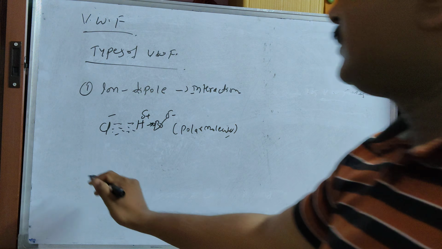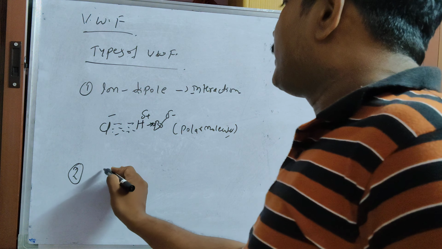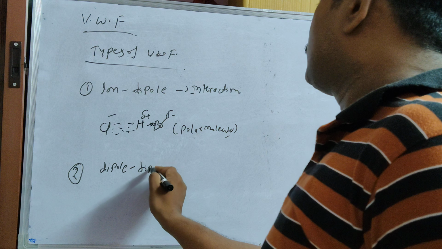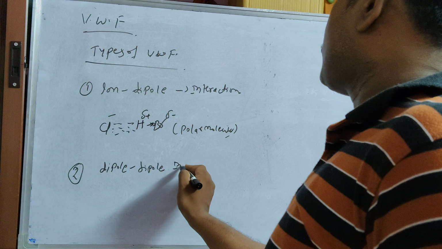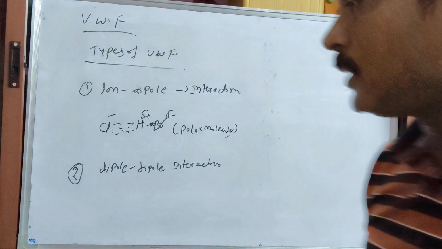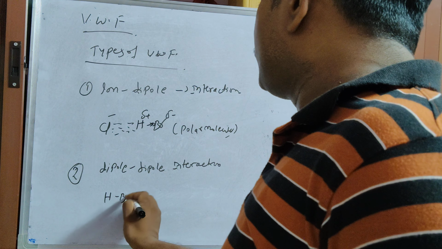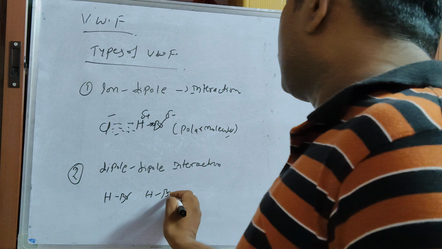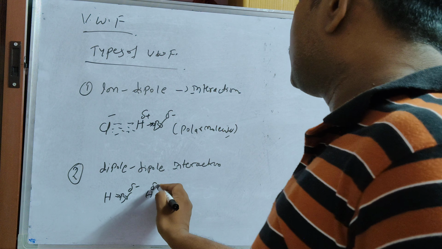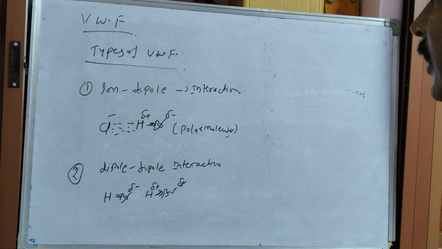The second one is dipole interactions. If you take two polar molecules, for example HBr and another HBr, due to the electronegativity difference, one end forms delta minus and the other forms delta plus.